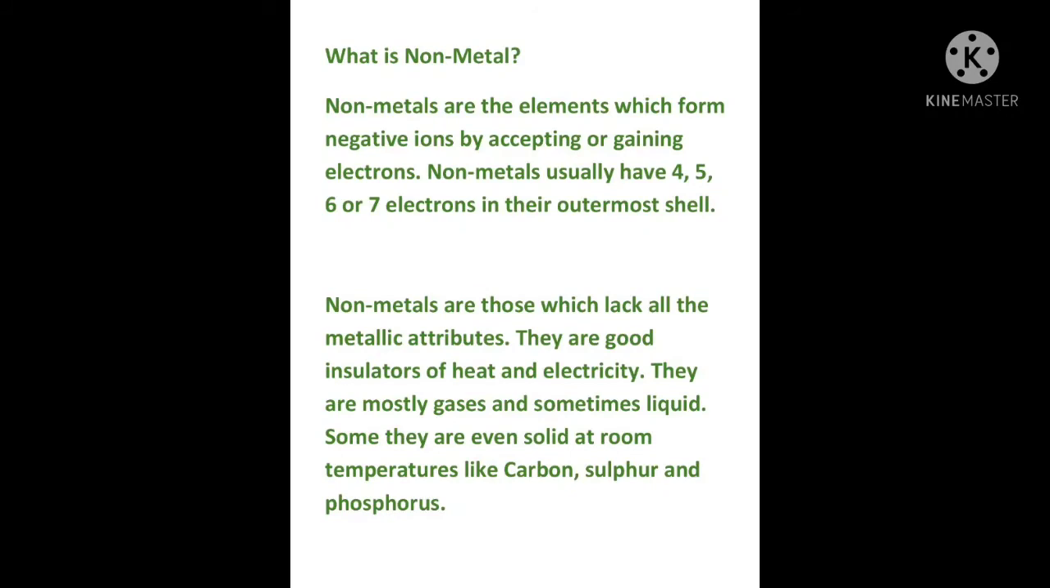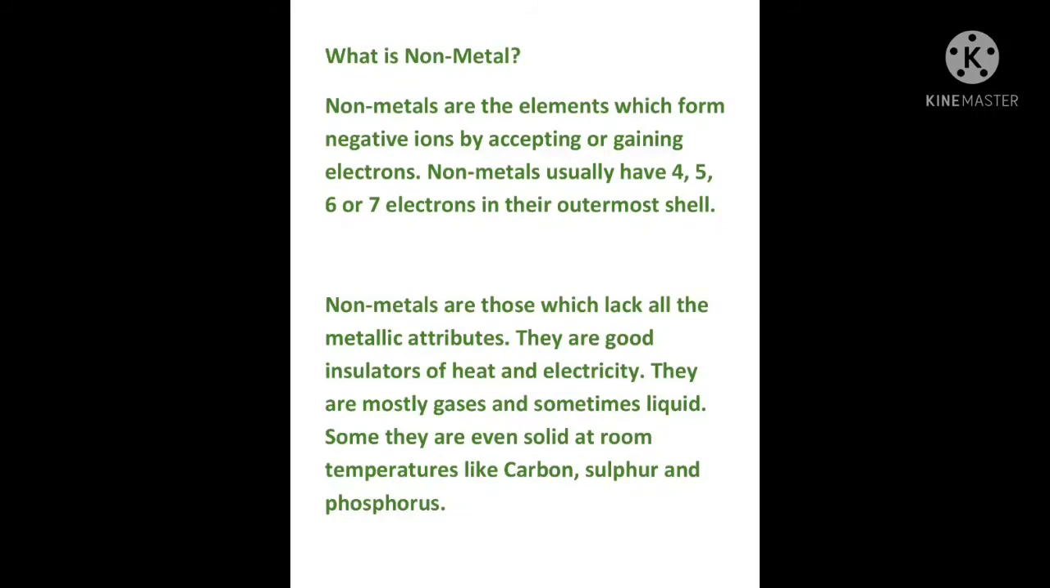Now let us see what non-metals are. Non-metals are the elements which form negative ions by accepting or gaining electrons. Why are they negative ions? Because they are accepting or gaining electrons from other things. Non-metals usually have 4, 5, 6 or 7 electrons in the outermost shell, so they need to gain or accept electrons from others. Non-metals are those which lack all the metallic attributes. Whatever properties metals have, they lack them.